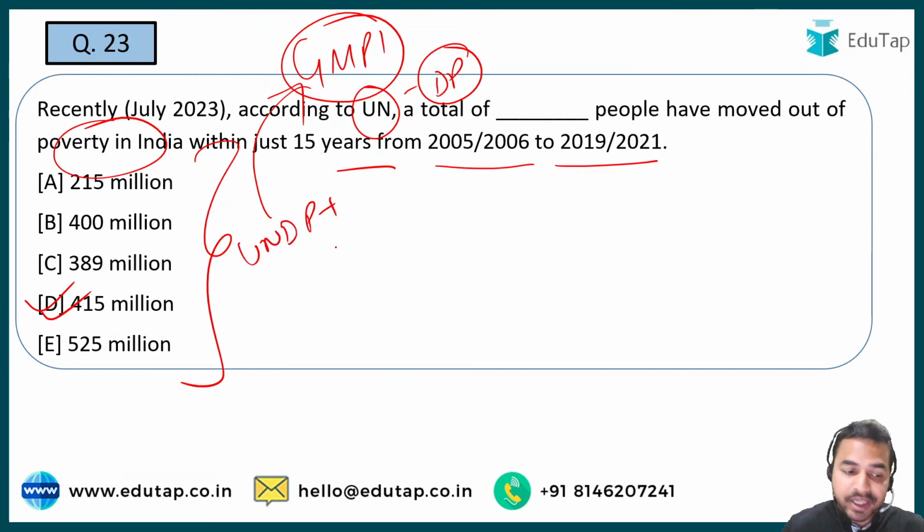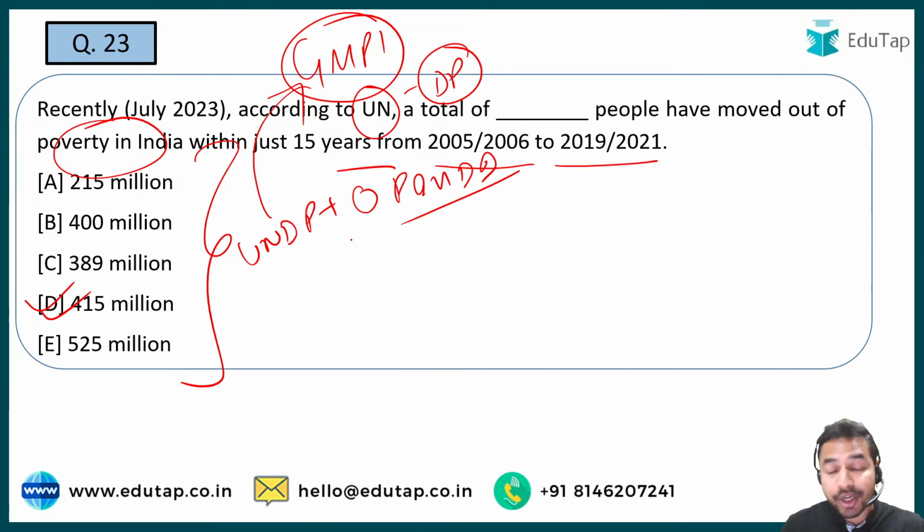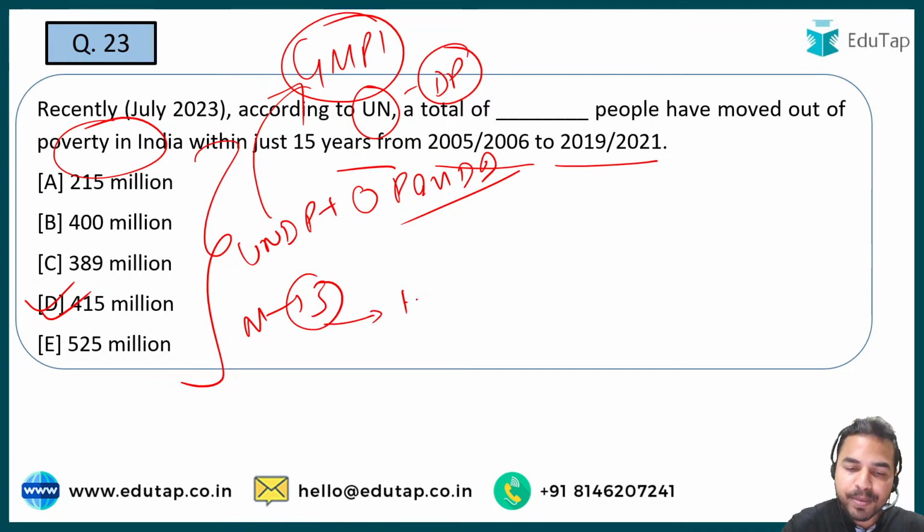launches this index along with the Oxford Poverty and Human Development Initiative, which is the name of another organization which has collaborated with the UNDP to launch this index. So guys, this particular index measures poverty across 3 dimensions. ठीक है जी, तो 3 dimensions हैं, वो कौन कौन सी dimensions हैं ये आपको पता होना चाहिए। Health, then we have education and we have living standards. जब हम बात करते हैं health की, so when I talk about